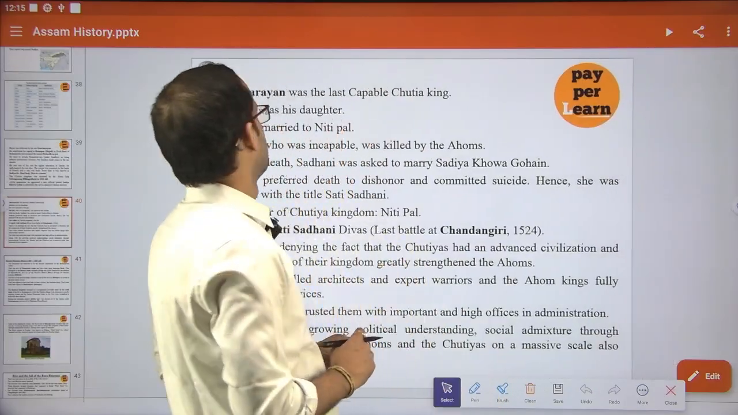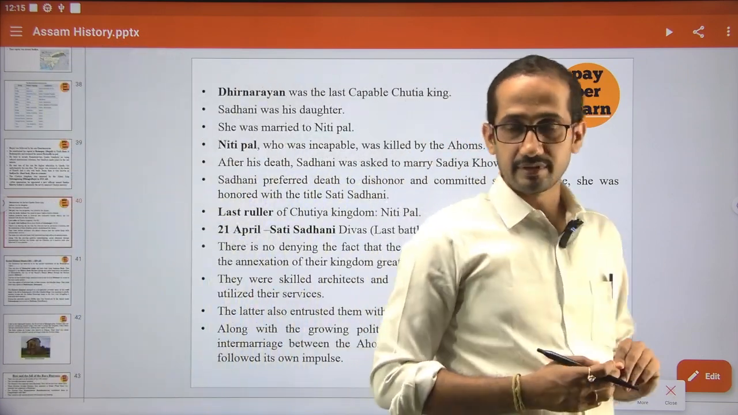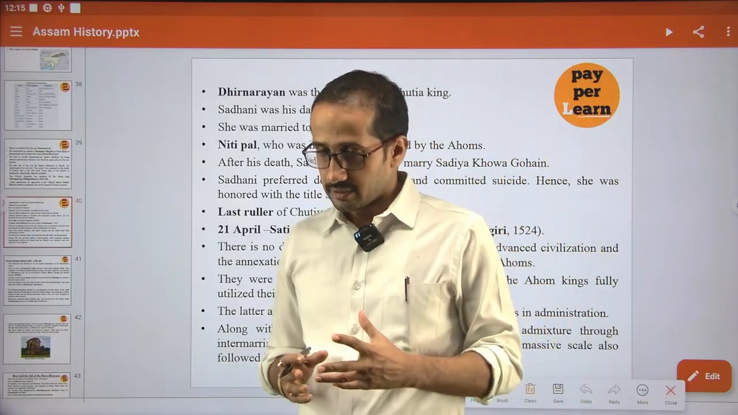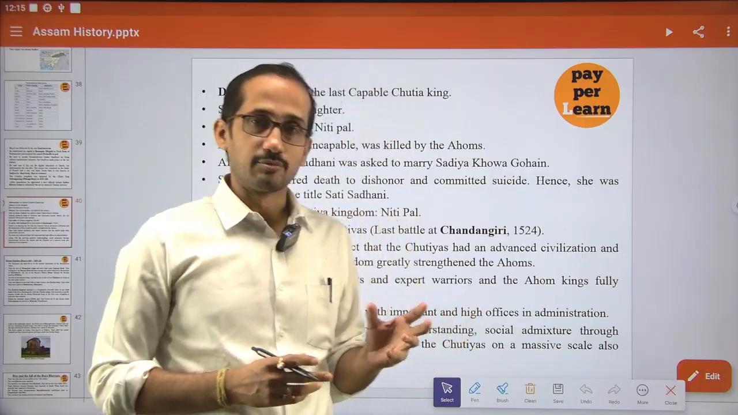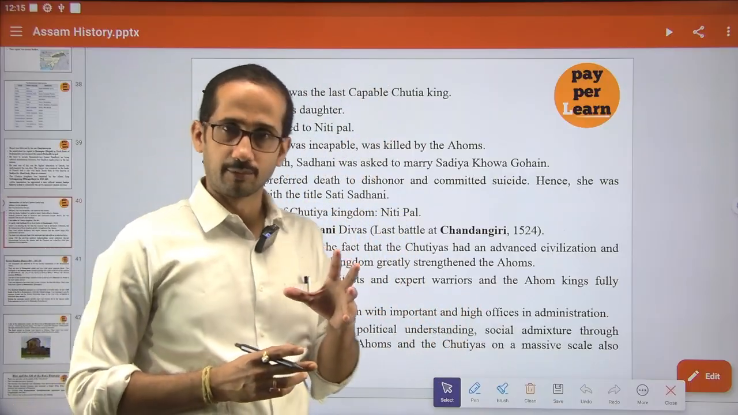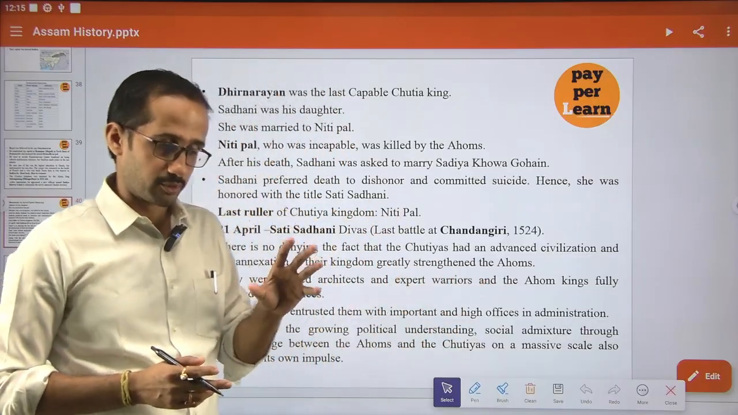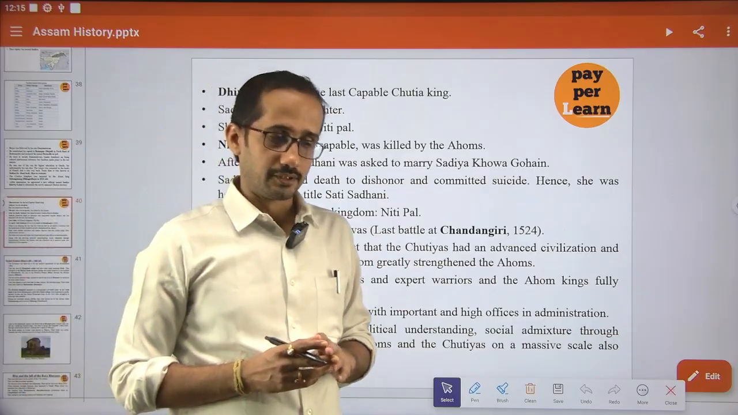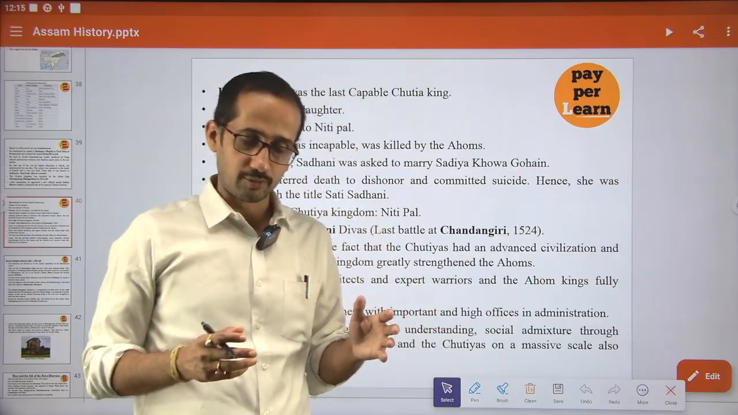So next, in every kingdom, it is very important who is the founder of the kingdom, who is the most powerful ruler, and who is the last capable ruler. Already we have seen in the Khen kingdom that Prithu was the founder, then he was followed by his Sondhya, and the last ruler was Nilambor.